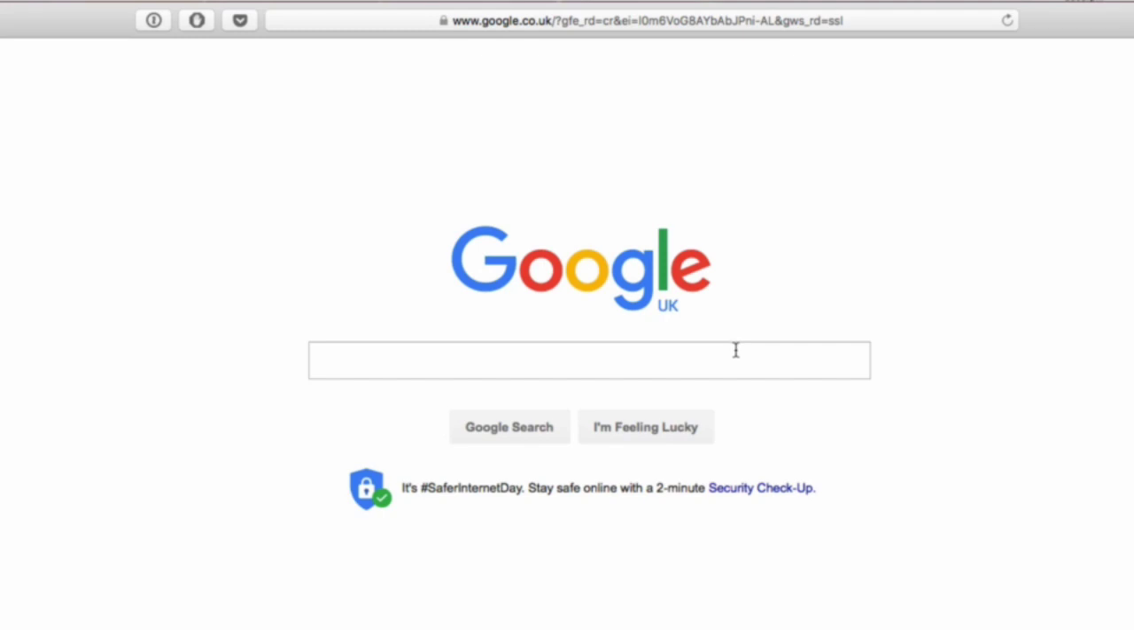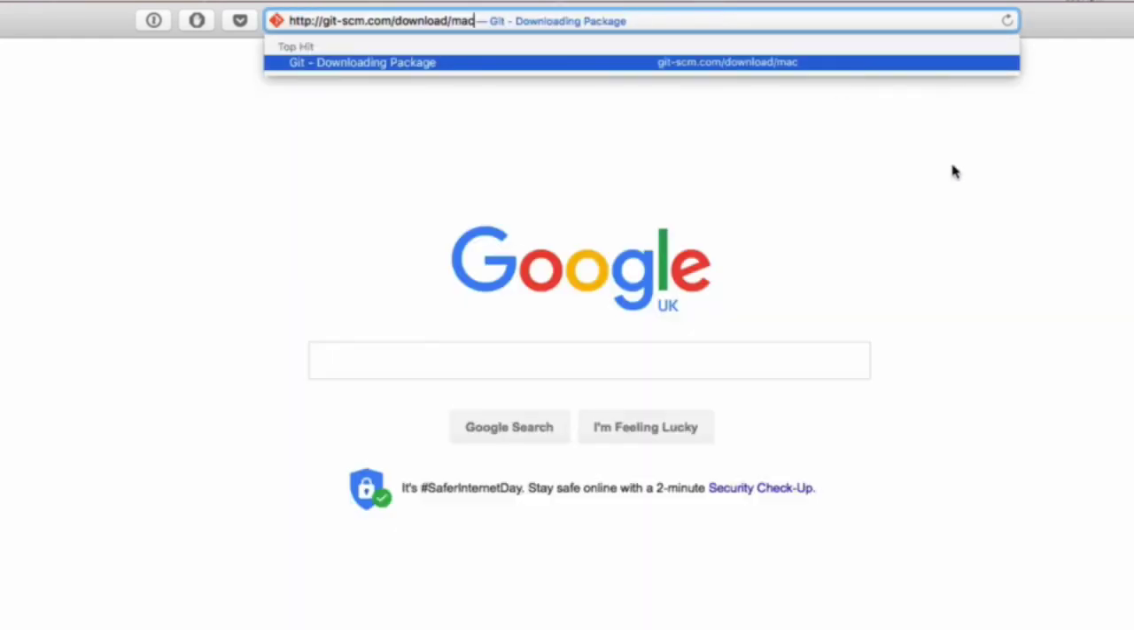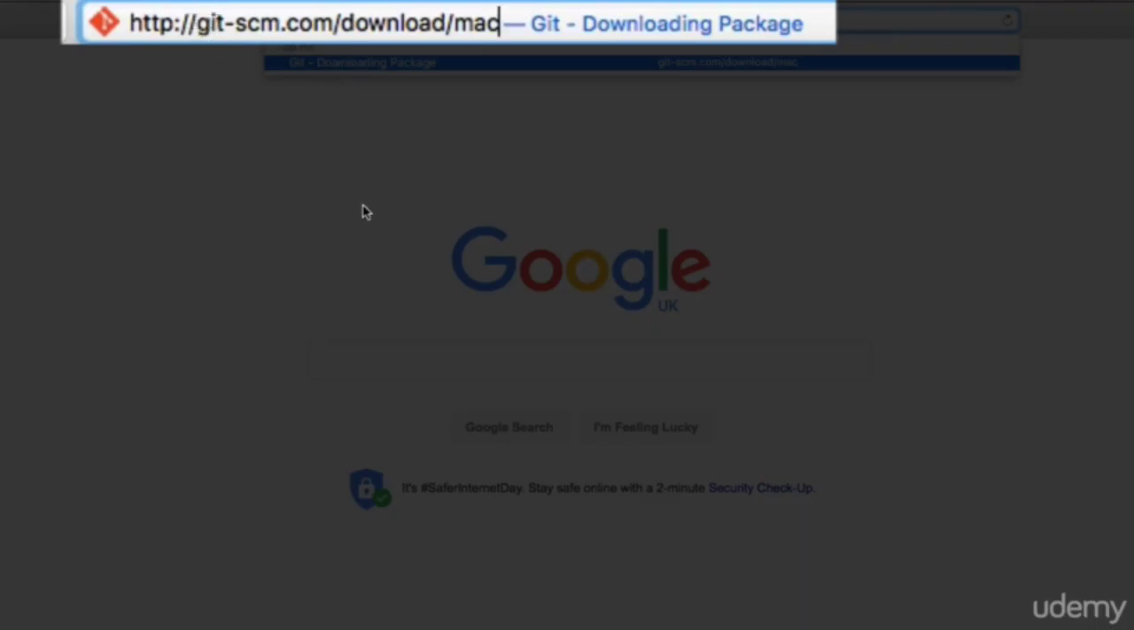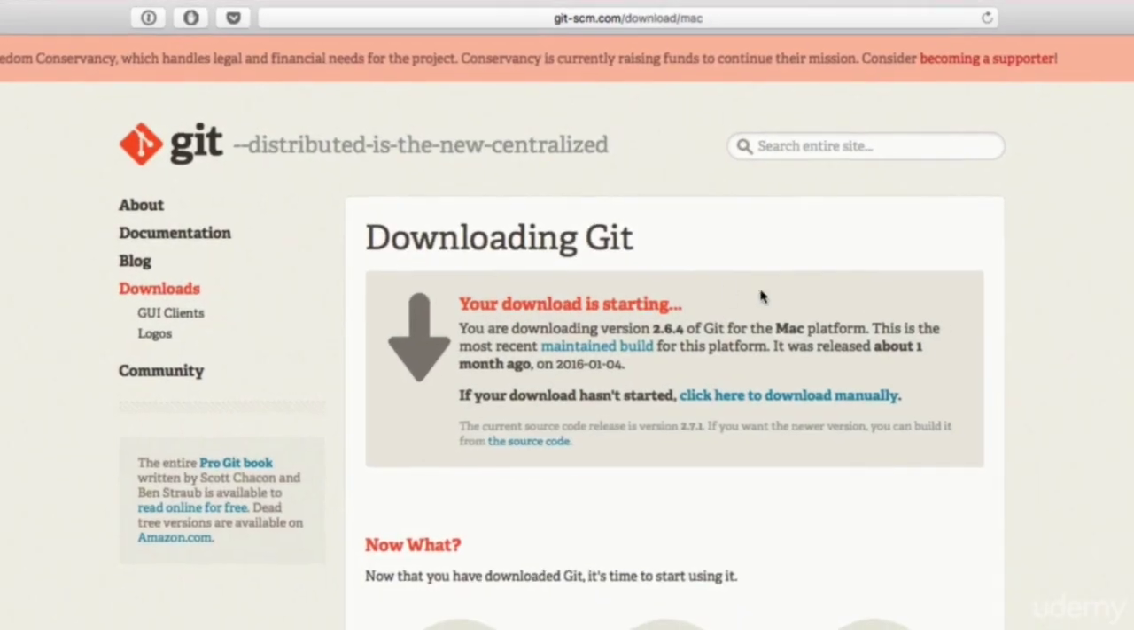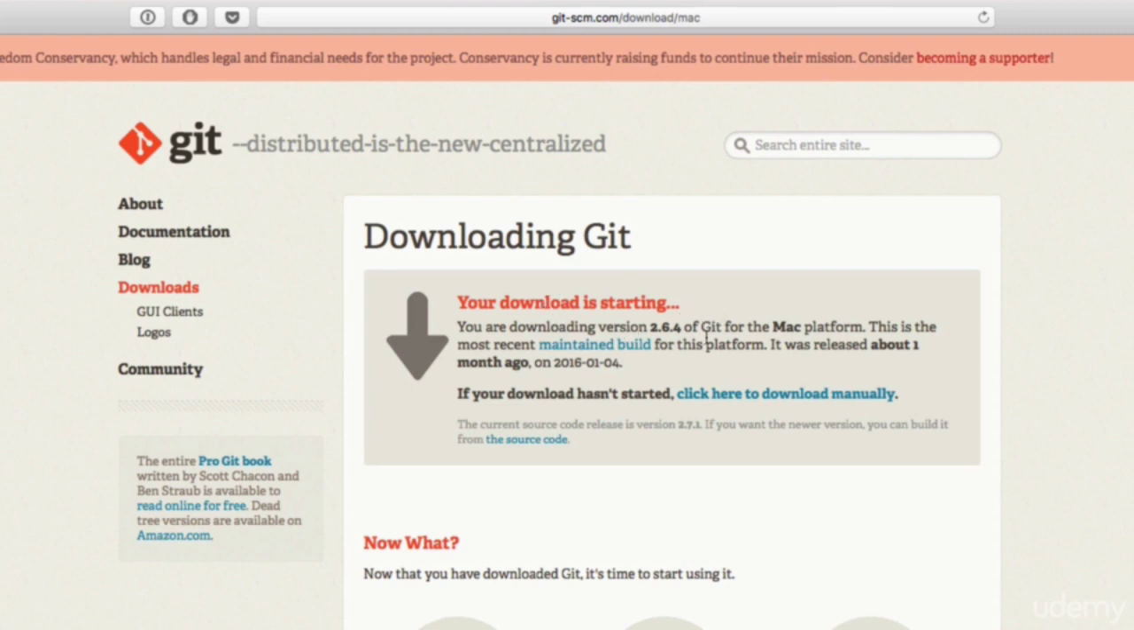However, I would still recommend following these steps so that you can get the latest version of Git. Later versions don't make many improvements, but sometimes make small performance enhancements or bug fixes. So it's always good to have the latest version of Git. The only thing we have to do is go to git-scm.com/download/Mac. Once we go there, it'll tell us that our download is starting, or we can just click there to download manually if we want to go a bit faster.